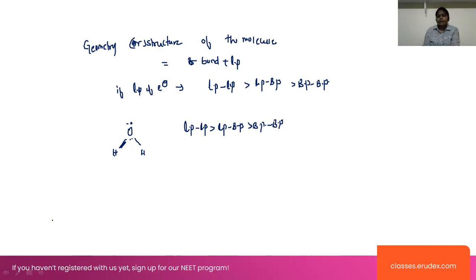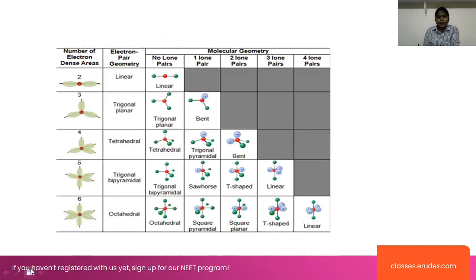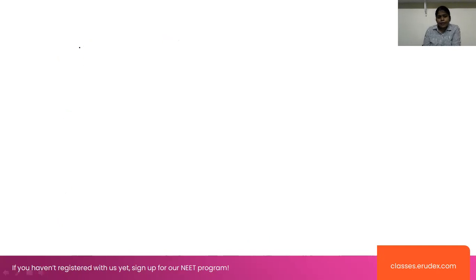Now look at the sigma bond pairs and the lone pairs of electrons, and the shape.